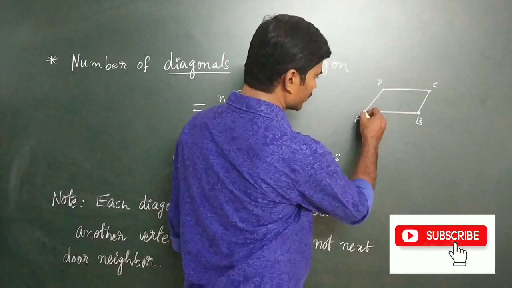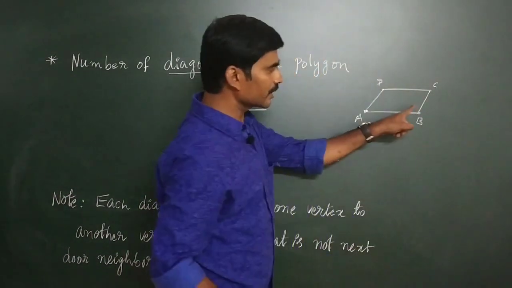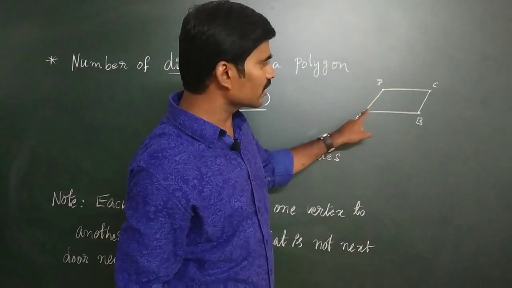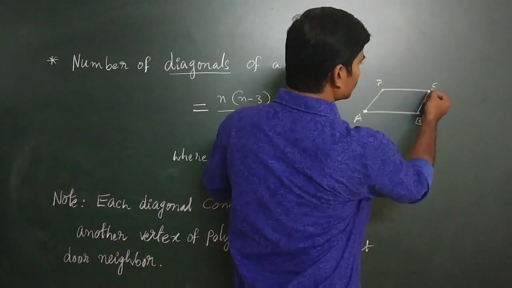Suppose I take this vertex A. D and B are called next-door neighbors of the vertex A, so we cannot join them; these are actually sides. So we can join this other vertex.